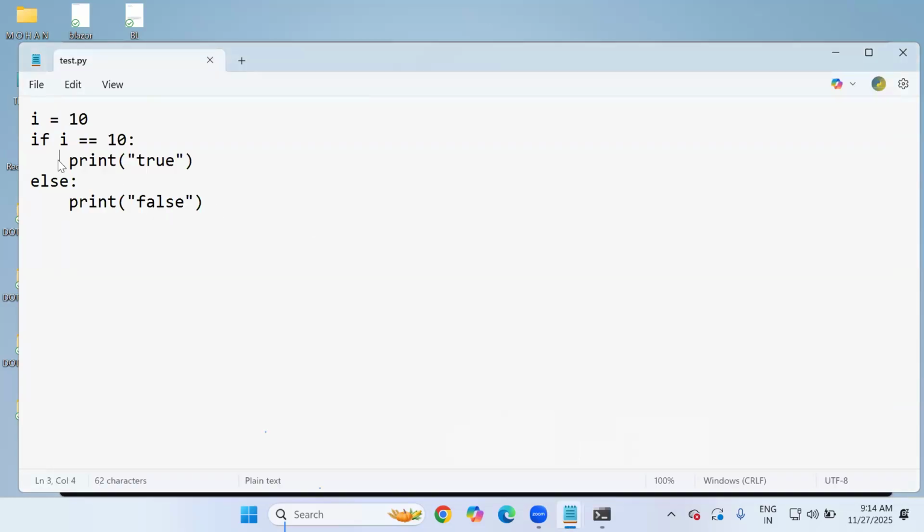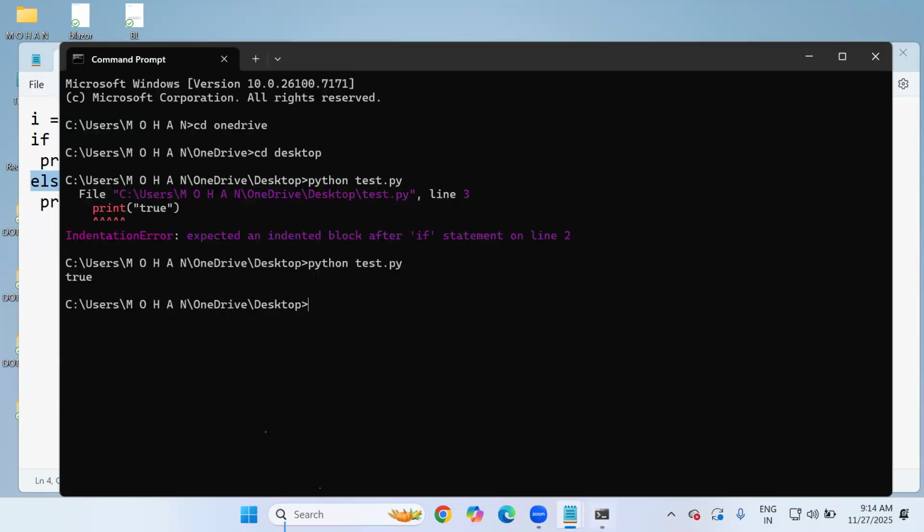At least one space is required, not all 4 spaces. I said indentation will be 4 spaces, but only one space is also enough. At least one space or more, any number of spaces. The moment I give at least one space, the code comes into the block: the print statement comes under the if block, and the other print statement comes under the else block. So if I give 100, 100 equal to 10 is not correct, it will go to the else block. Then we simply get the output as false.